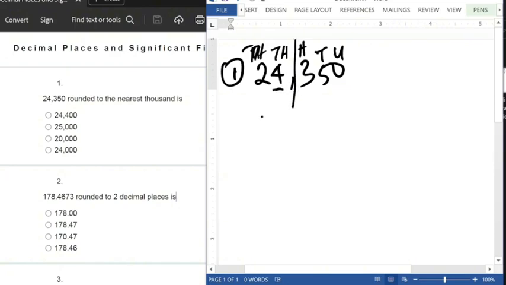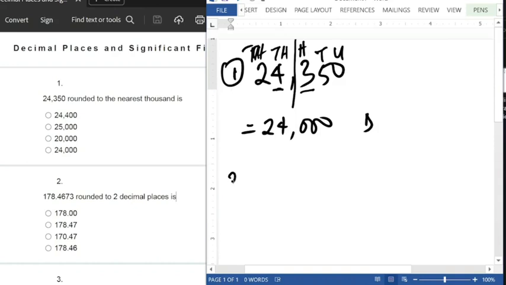So as I've told you earlier on, you consider the next digit to your right, and the next digit you have to your right is 3, which is less than 5. So that means you're rounding down. So it means you're not going to add anything to 4. So your answer will then be what? 24,000, and that is option D, the last option there.